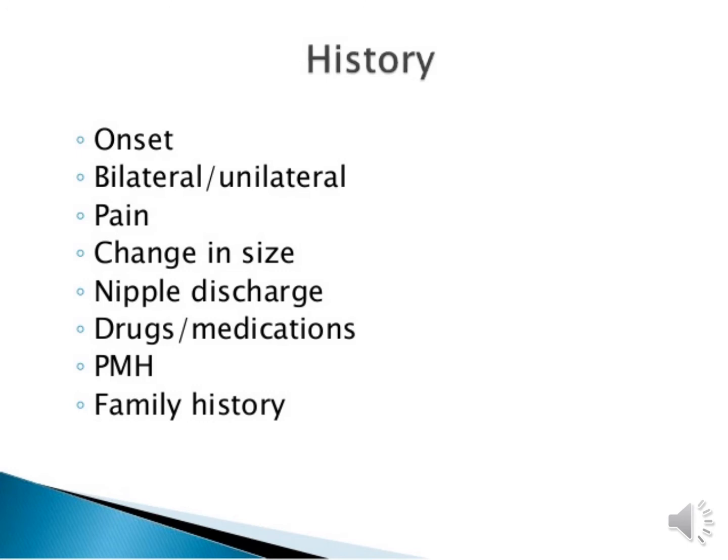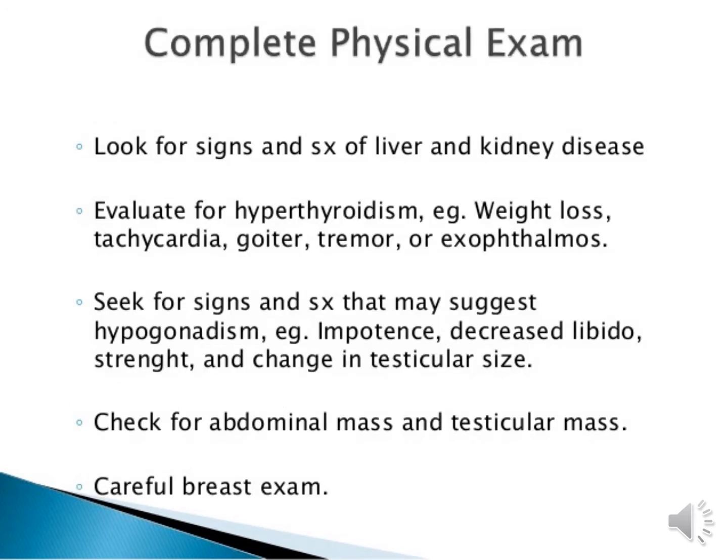Now we will see physical examination, a complete physical examination. If a person suffers from gynecomastia, there are many points to examine. First, look for signs and symptoms of liver and kidney disease, and evaluate for hyperthyroidism, because endocrine disorders also come under hormonal problems. So we ask about and evaluate hyperthyroidism and any other endocrine problems.